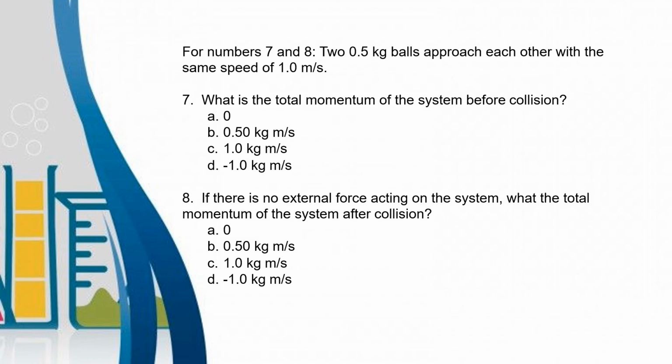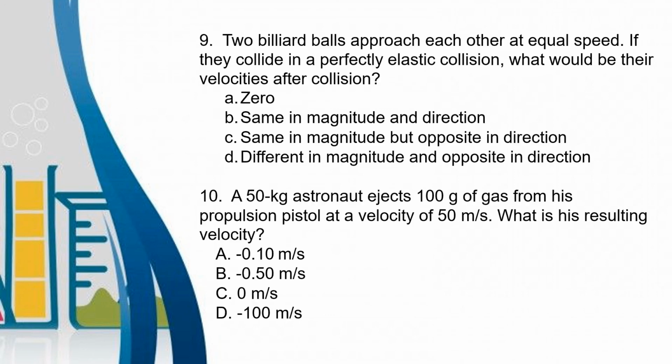Number 8. If there is no external force acting on the system, what is the total momentum of the system after collision? Letter A, 0. B, 0.50 kg meter per second. Letter C, 1.0 kg meter per second. Letter D, negative 1.0 kg meter per second.